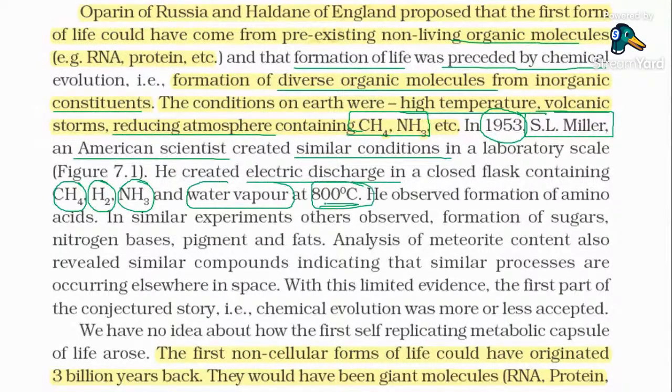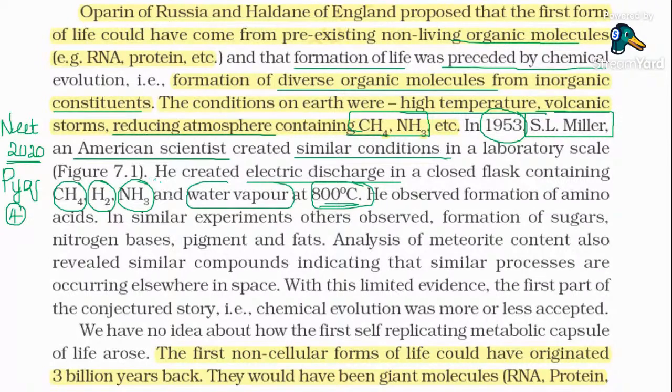This is very important, and this was a previous year question for NEET 2020, MCQ number 4. What were the definite conditions inside the laboratory of S.L. Miller? It was methane, hydrogen, ammonia, and water vapor at 800 degrees Celsius.